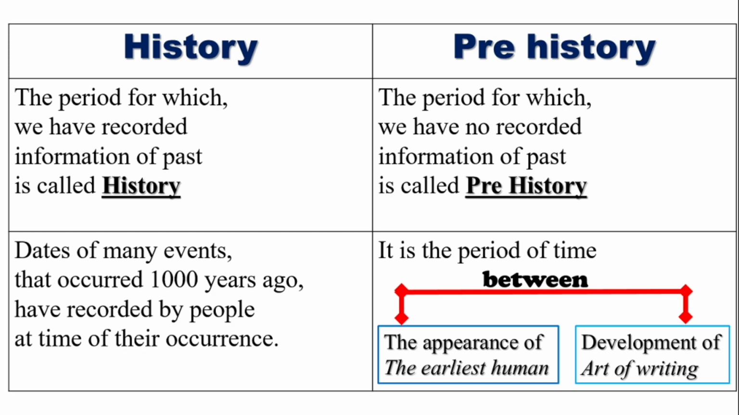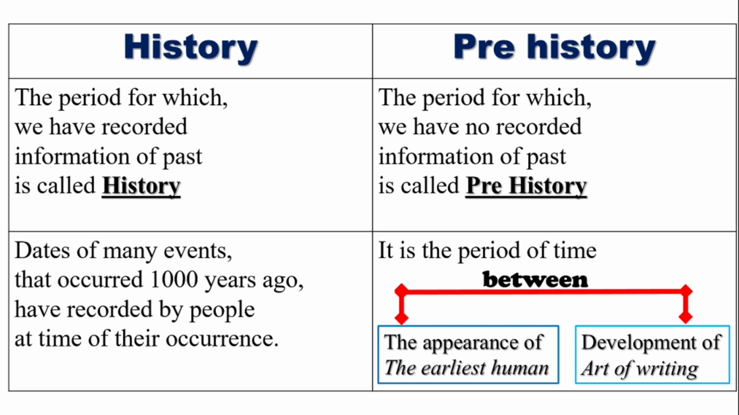Next, we are going to see the difference between history and prehistory. History means the period for which we have recorded information of the past. We have already seen examples of that information. Whereas prehistory means the period for which we have no recorded information of the past.